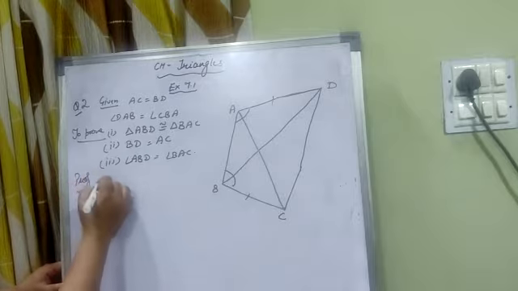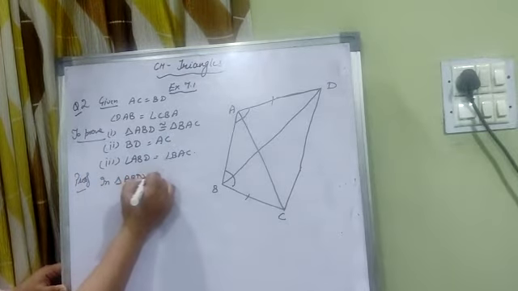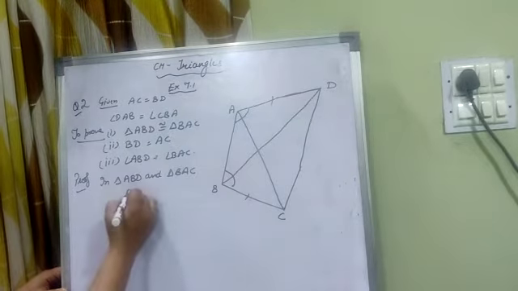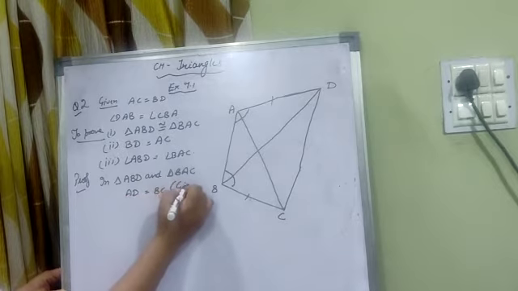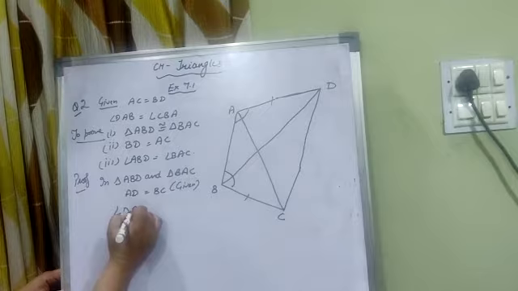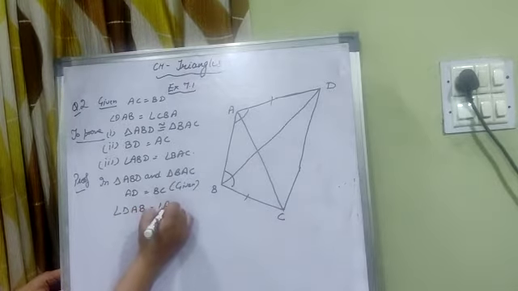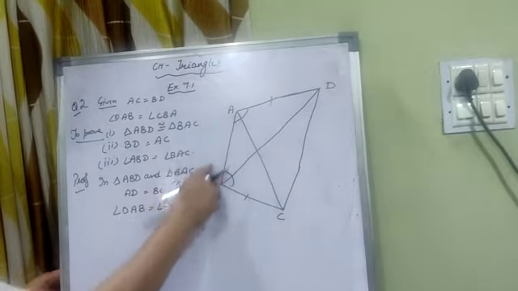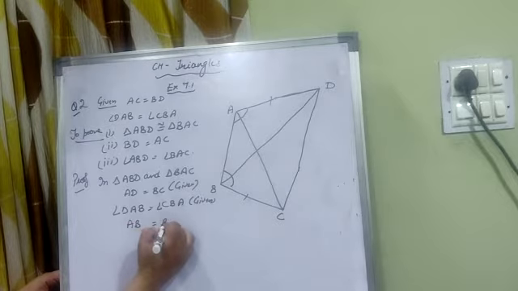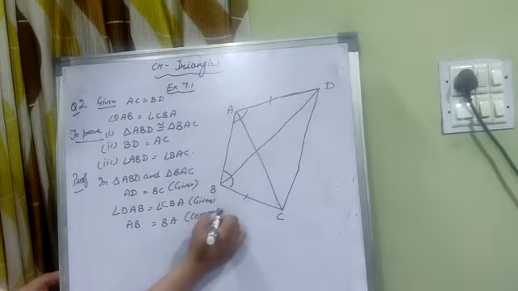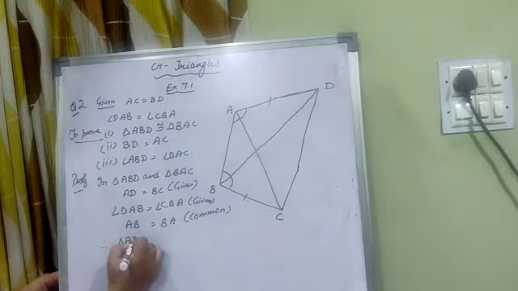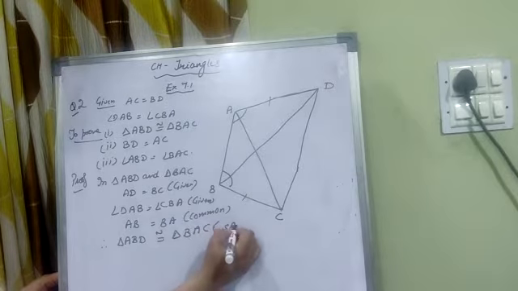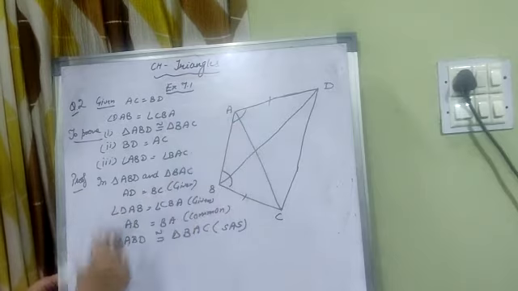Now prove. First, in triangle ABD and triangle BAC, we have to prove these two congruent. First condition is AD is equal to BC, given. Second, angle DAB is equal to angle CBA, again given in the question. And the last condition, this side is common in both the triangles: AB is equal to BA, common. Therefore triangle ABD is congruent to triangle BAC by angle side angle, this side, this angle and this side.